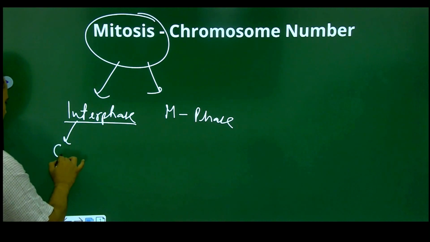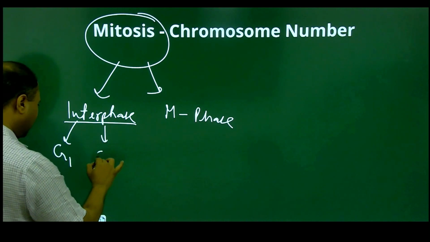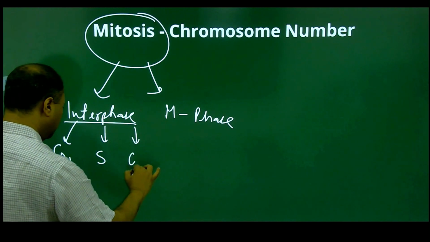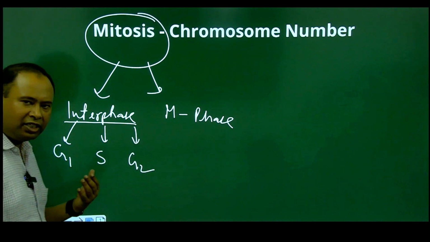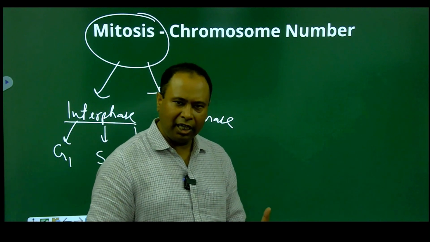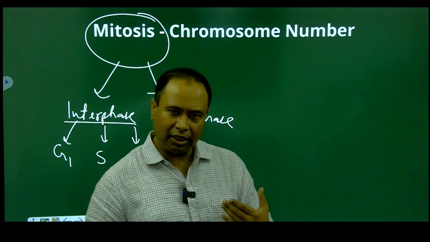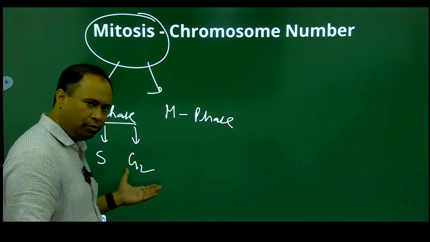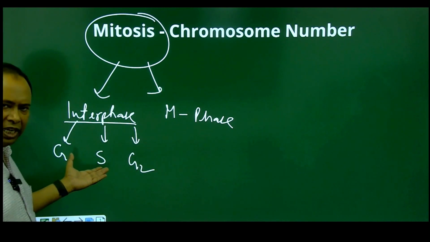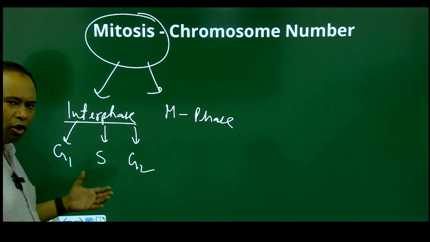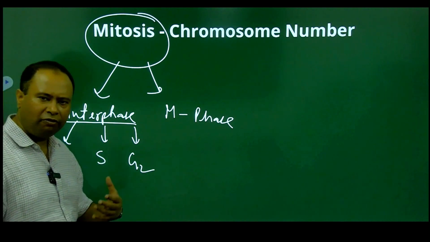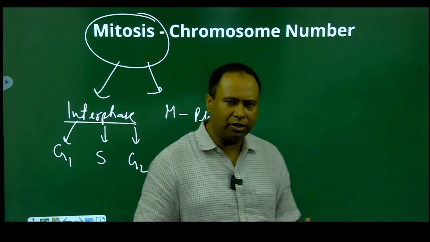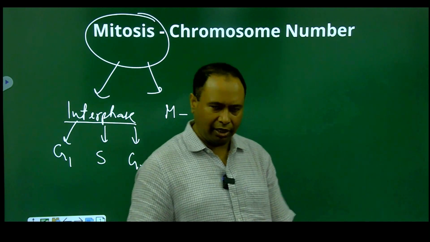So look at this, the interphase can again be subdivided into G1, the S phase, and the G2 phase. We know G1 stands for gap 1, S stands for the synthetic phase where DNA synthesis takes place, and G2 stands for gap 2. In the S phase there is DNA replication, in G1 there's a lot of growth, and in G2 there's also a lot of growth and protein synthesis taking place. All these things are very clear.